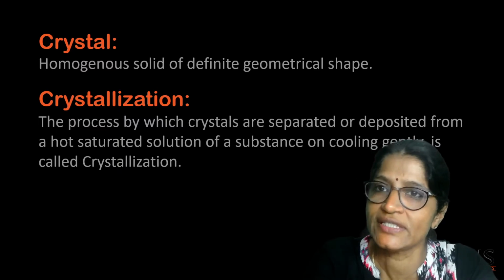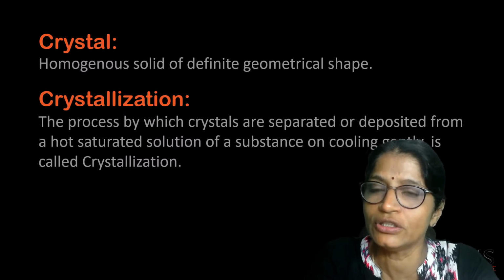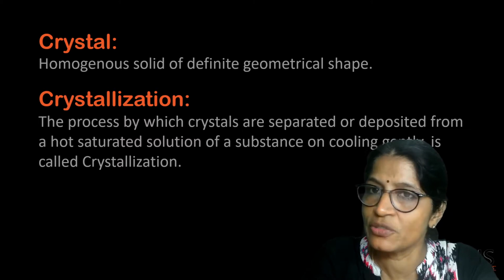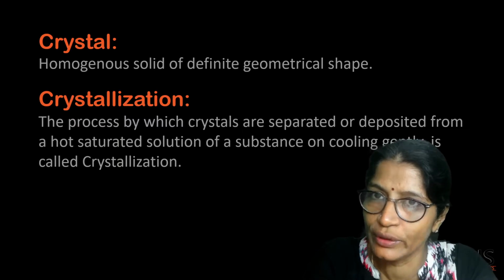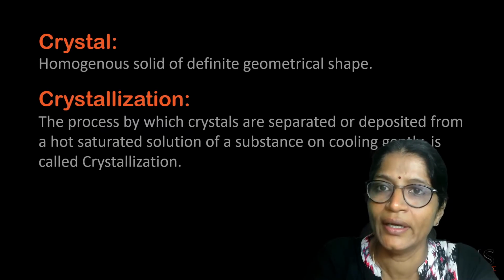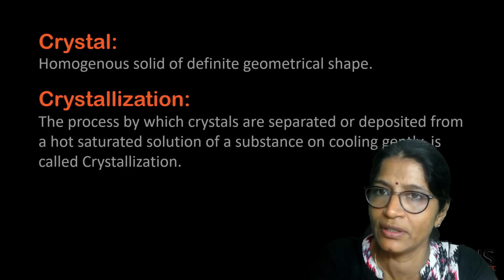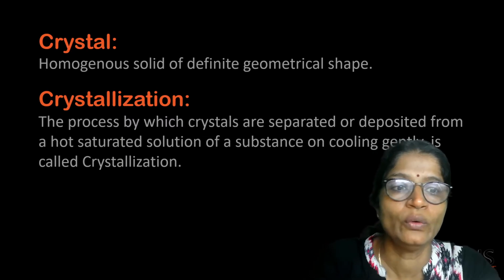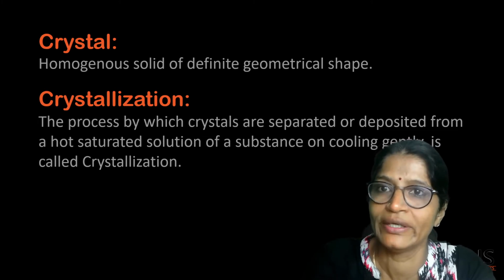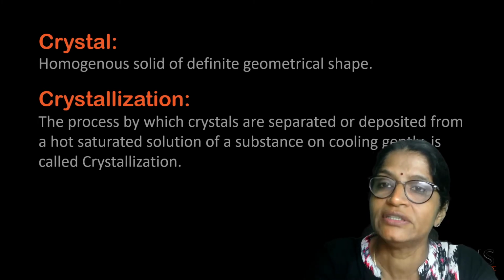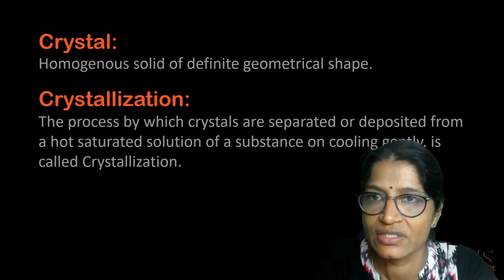Now, the conditions necessary for crystallization are that first the salt solution prepared must be a saturated solution, then it is evaporated slowly for a time, and then it is cooled down slowly. When it is cooled down, the crystals are precipitated out. If the cooling is done very fast, then instead of crystals you will get a powdery substance, that is, the amorphous form of the substance, not the crystalline form.